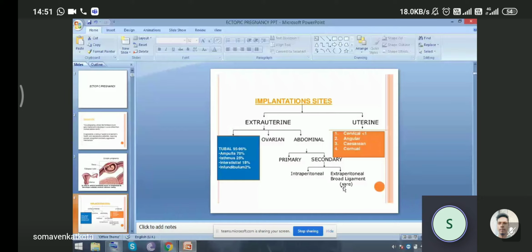It may happen in the uterus also. Other than the uterine cavity, the places where ectopic can happen, one is cervical, with an incidence of less than 1%. Then angular, and the cesarean. Cesarean means if the patient has a prior LSCS, in the second pregnancy the ectopic may happen at the cesarean section site. And the fourth one is cornual. So these are some of the commonest implantation sites for ectopic pregnancy.